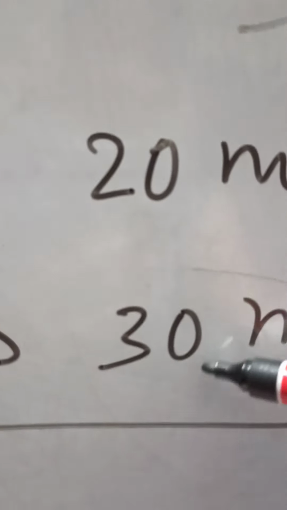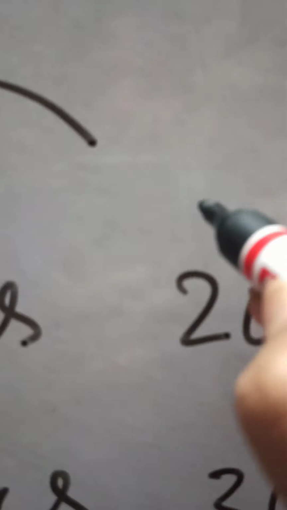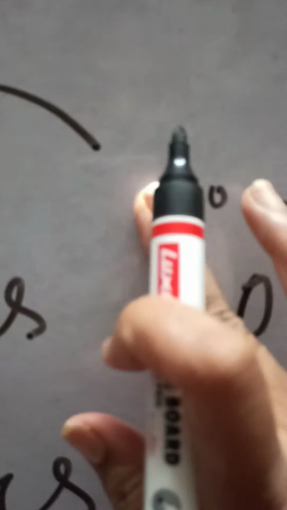We can't subtract 30 from 20, so we borrow 1 hour from the 9. 1 hour means 60 minutes, and 60 plus 20 is 80 minutes.